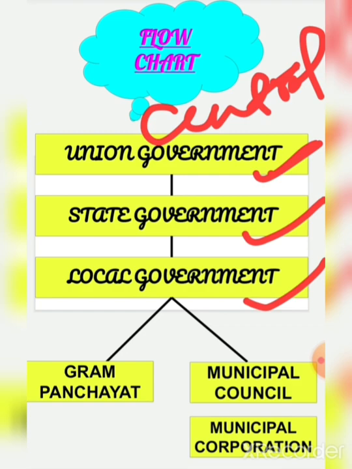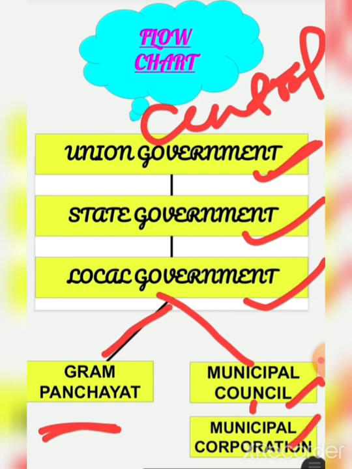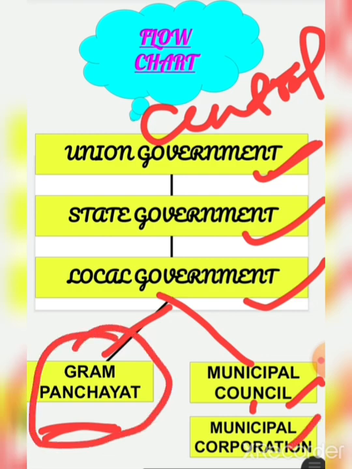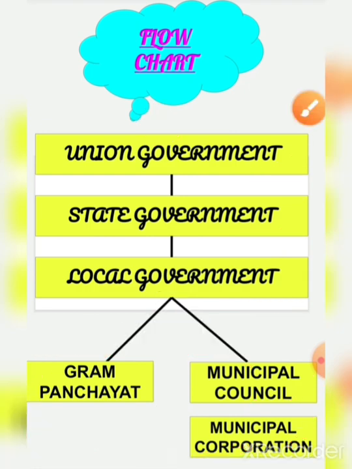So in local government there are three: gram panchayat, municipal council and municipal corporation. So today we are only going to discuss gram panchayat, and the rest we will discuss in our next session. Okay children, so gram panchayat, understood?